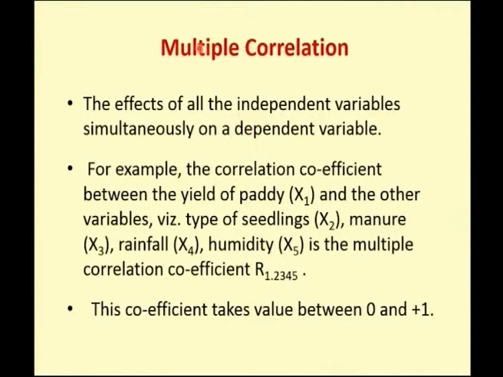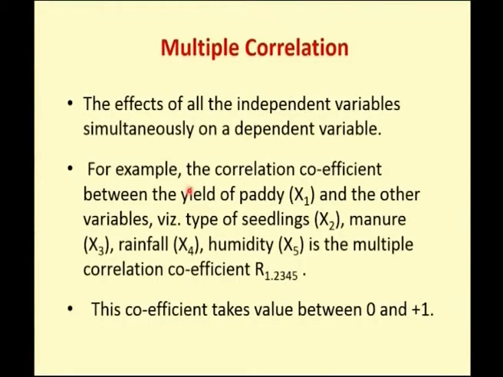So multiple correlation will tell us whether the independent variables and a dependent variable are correlated or not, that is, the effects of all independent variables on a dependent variable. You can see an example here: the correlation coefficient between the yield of paddy, that is my x1, and the other variables, seedlings.